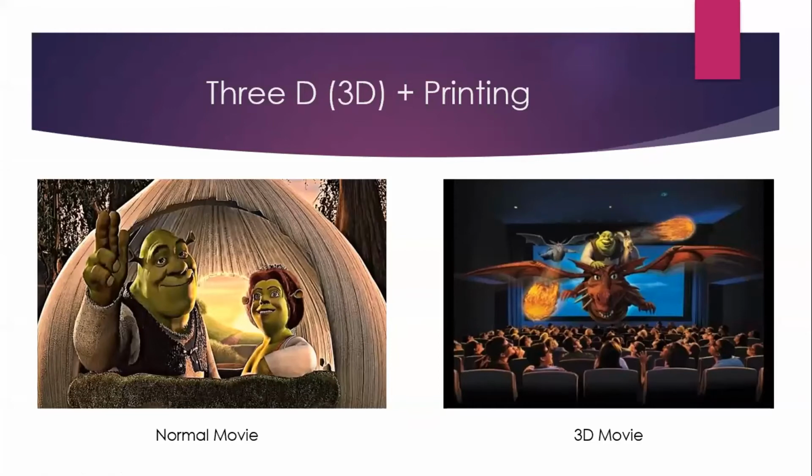Hello, sir. So can you tell me the difference between these two images right now here? So, in the 3D movie, it feels like all the things from the movie are coming to us, and in the normal movie, it seems very flat, and we don't feel like it is coming to us. Yeah. So basically, you want to say that it's as if that person is standing in front of us, right? Yes, sir. Okay. So this is what 3D is.